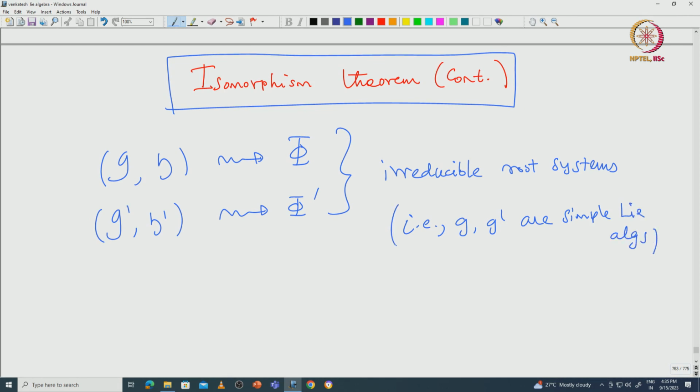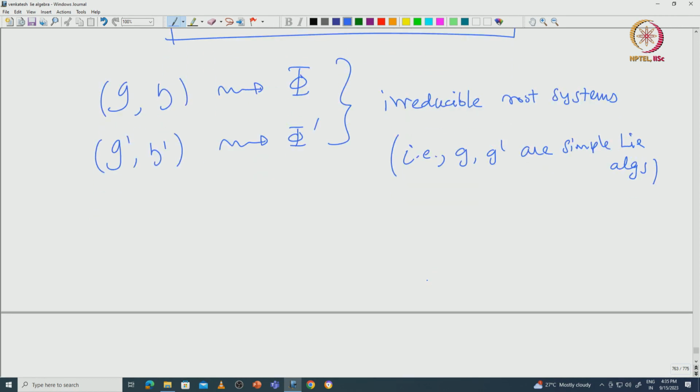Then what did we assume? We assumed that there is an isomorphism from Φ to Φ', which is induced from the isomorphism on the Euclidean spaces. From this we wanted to prove G must be isomorphic to G'.